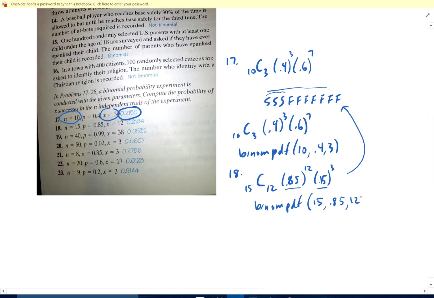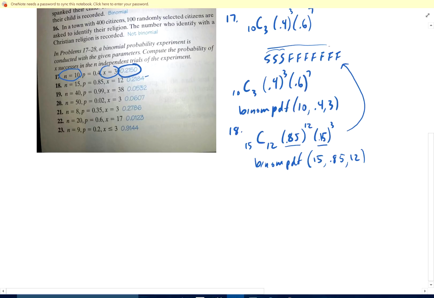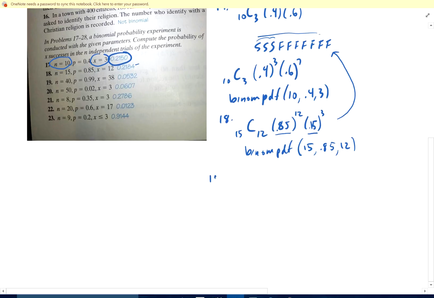Make sure you understand where these numbers are all coming from. Okay, 21.84 and 19 is 40C38. We're choosing 38 out of 40, and I've got a 99% chance of selecting one of them correct. So I'm going to have 38 successes and 2 failures.